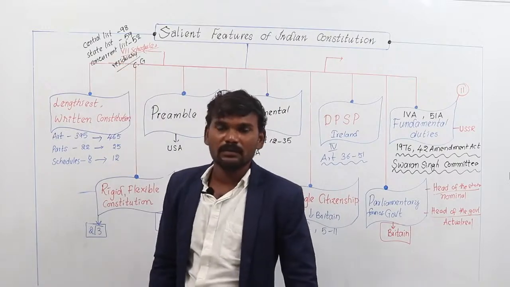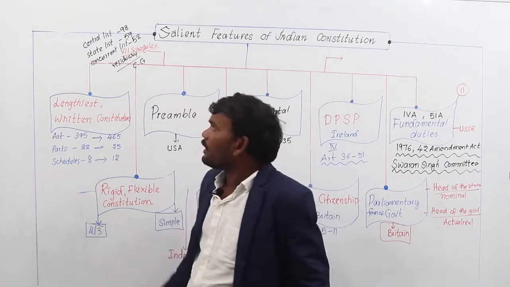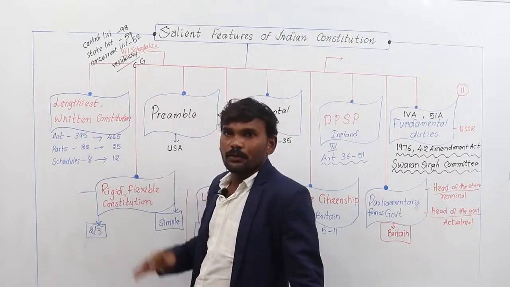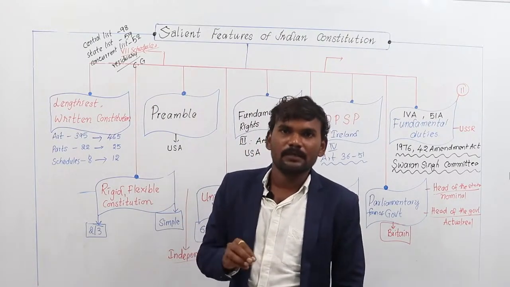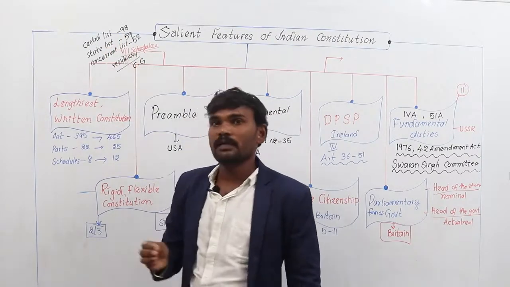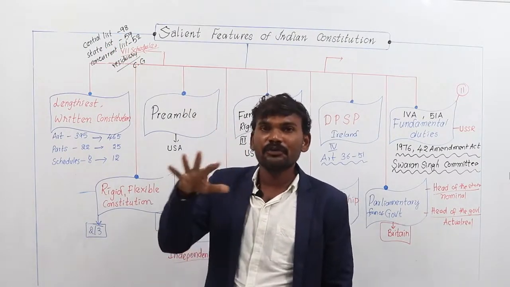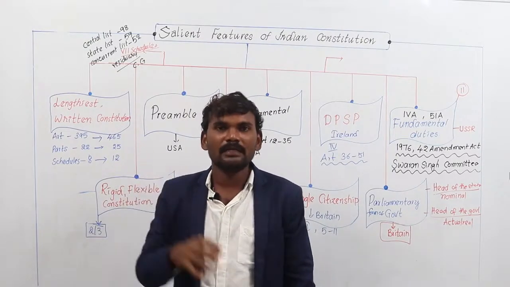And the residuary powers like space technology, ISRO, such things are vested in the name of the central government. So powers are distributed but not equally. That's why India is a federal state, but as many powers are vested in the name of the central government, there is a centripetal form of government, where the central government is stronger than the states.